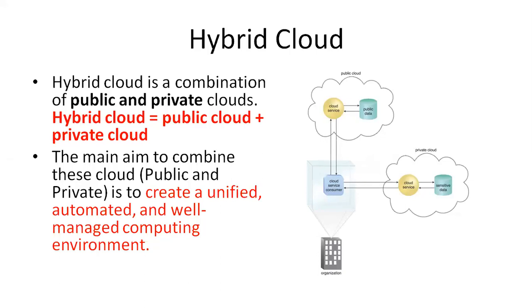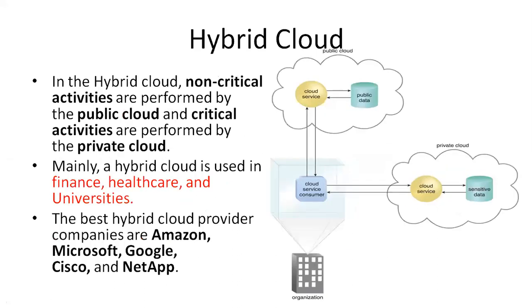If there is sensitive data, it is operated via the private cloud; if it is insensitive data, it is operated via the public cloud. The sensitive data is operated or managed by using the private cloud. The hybrid cloud is public plus private cloud, and the main aim of combining public and private is to create a unified, automated, well-managed computing environment. That is the main purpose of using the hybrid cloud.